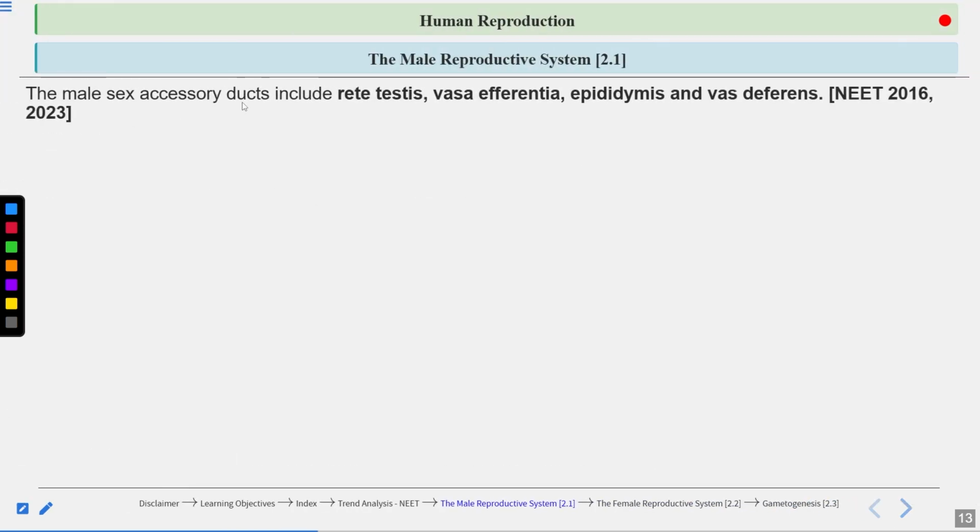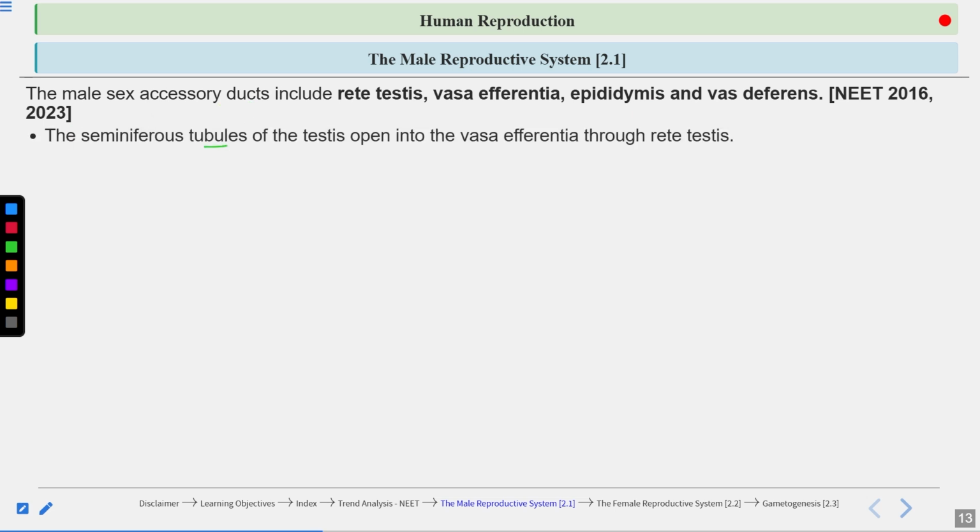Now, the male accessory ducts include rete testis, vasa efferentia, epididymis, and vas deferens. These are all accessory ducts. A question has come from here about the accessory ducts, two times.